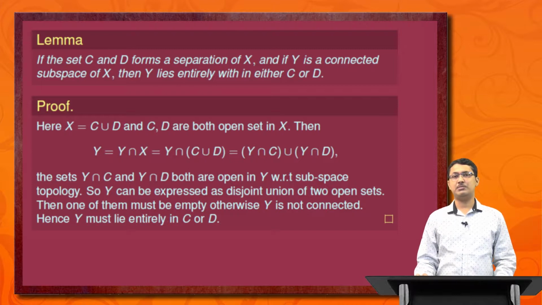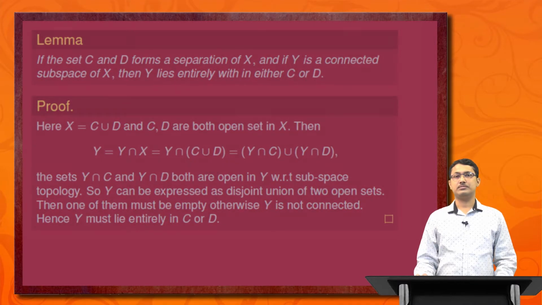If both of them are non-empty, then Y is disconnected. But it is given that Y is a connected set, so one of them must be phi. If Y intersection C is equal to phi, then Y lies entirely in D, and if Y intersection D is equal to phi, then Y lies entirely within C. Hence Y must lie entirely in C or D.